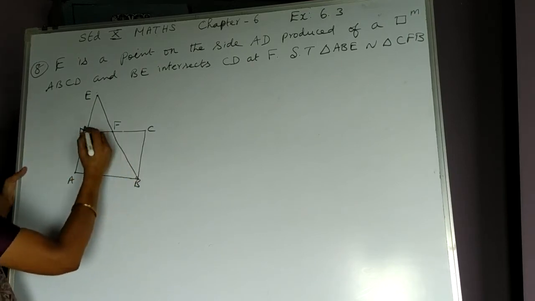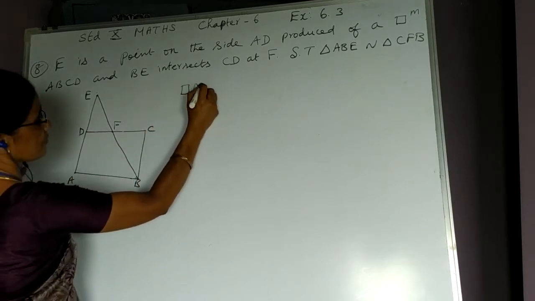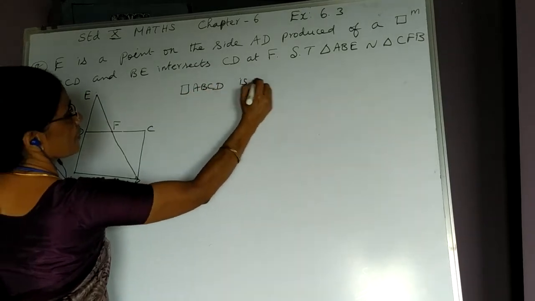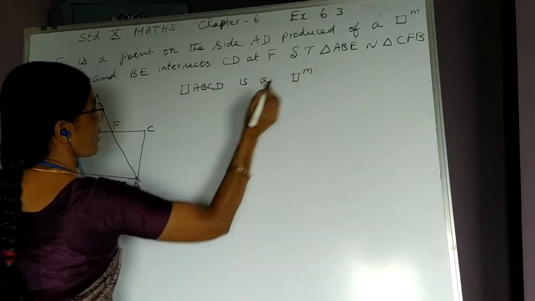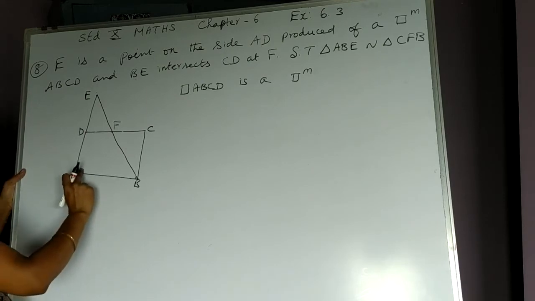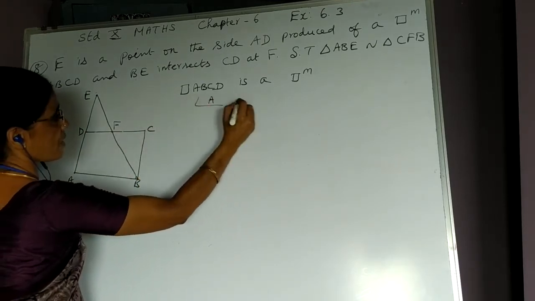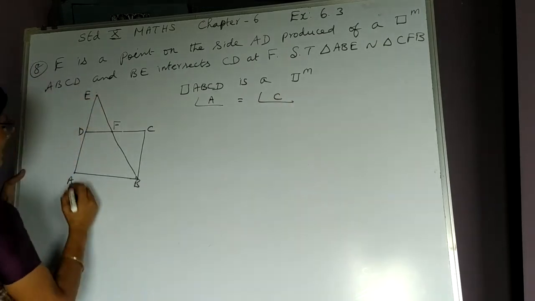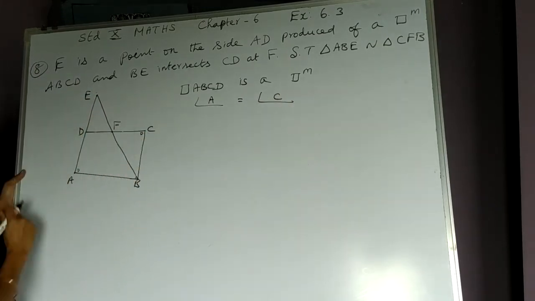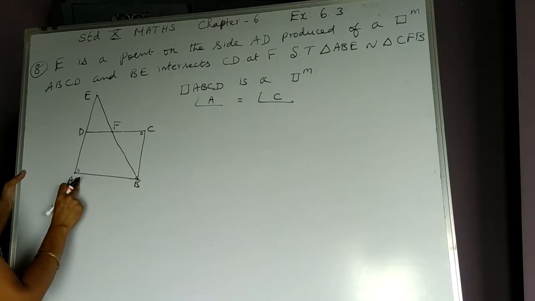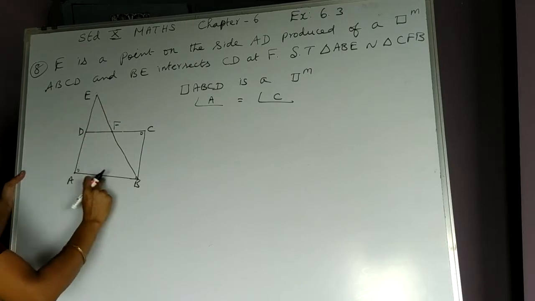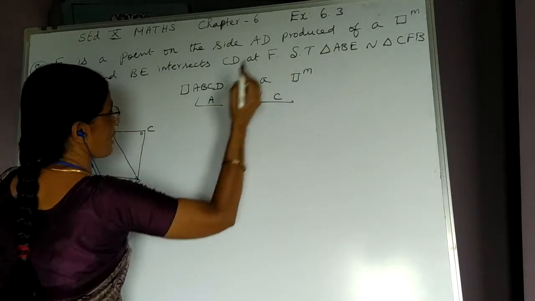This ABCD is a parallelogram. In a parallelogram, opposite angles are equal. Therefore, angle A is equal to angle C. These two are equal angles. We can denote this A as EAB. Remember, this triangle we have to prove.